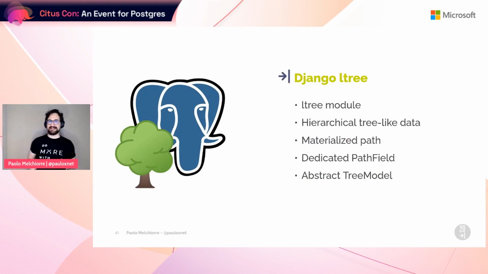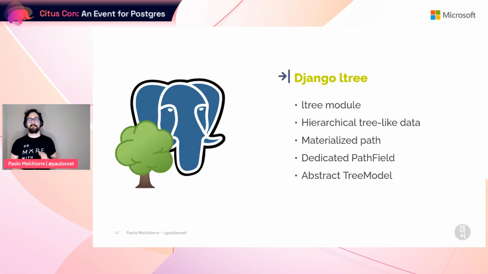Django ltree is a tree extension to support hierarchical tree-like data in Django models, using the native Postgres extension ltree. It's a simpler and faster alternative to implement materialized path compared to more used Django packages.